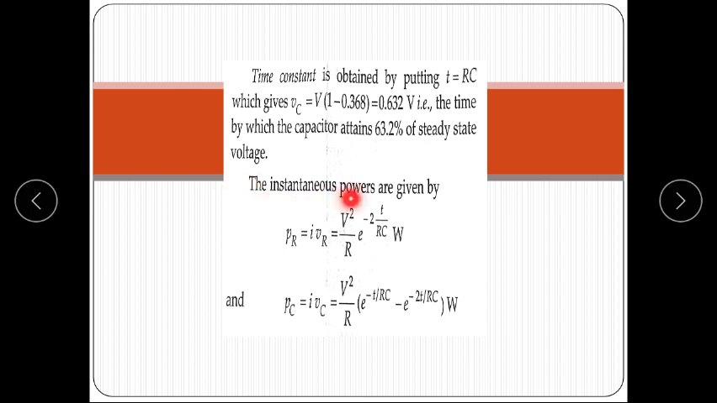The instantaneous power is given by PR is equal to R into i squared, that is V square upon R e raised to the power minus 2t upon RC watt, and the power across the capacitor PC is equal to VC times i, that is V square upon R into (e raised to the power minus t upon RC minus e raised to the power minus 2t upon RC) watt. This is the power across the capacitor.